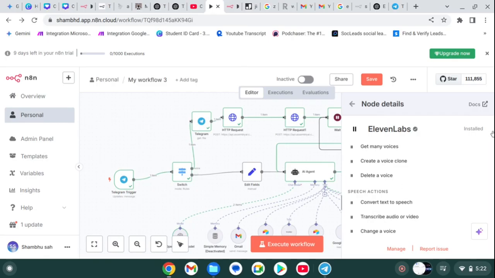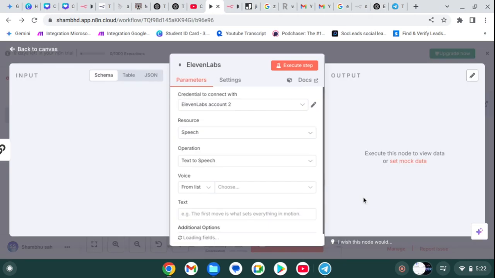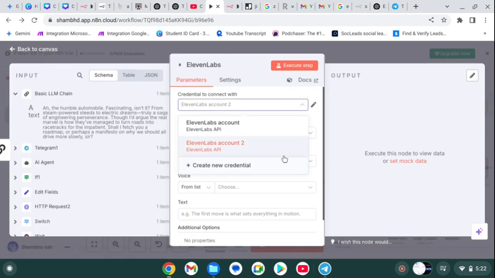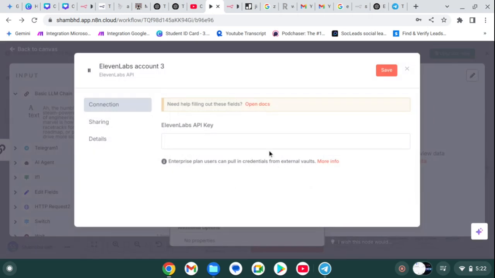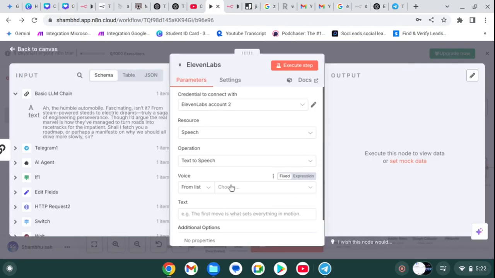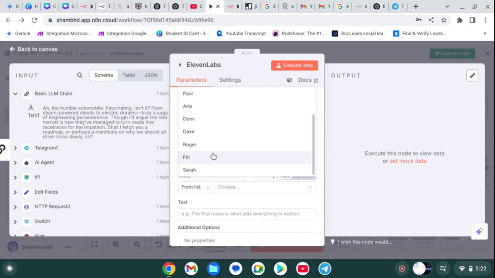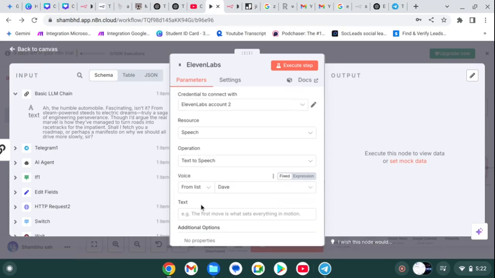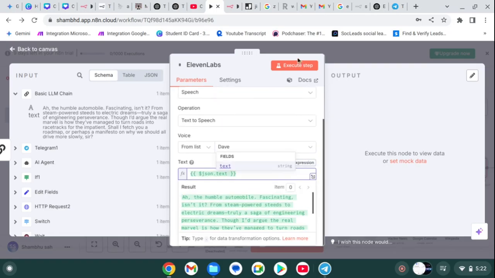Click on install, go to the speech section, create a new credential, and paste your API key. Go back and choose a voice, like anyone, and the text will be this one. Simply drag it from here to here, or click on execute step.